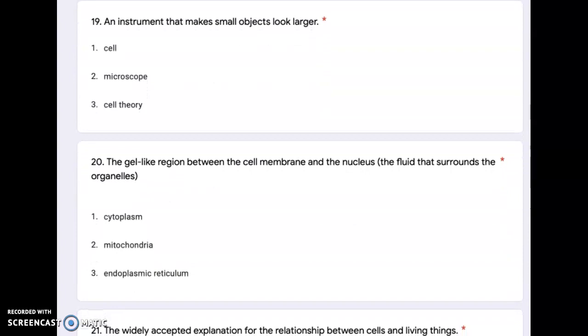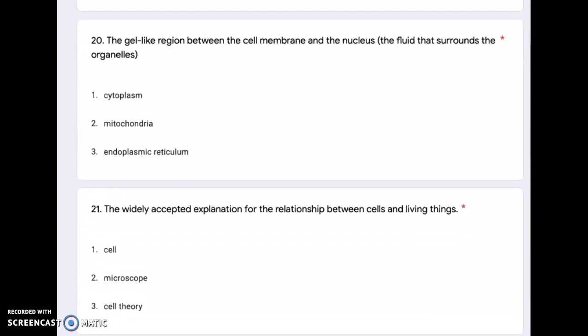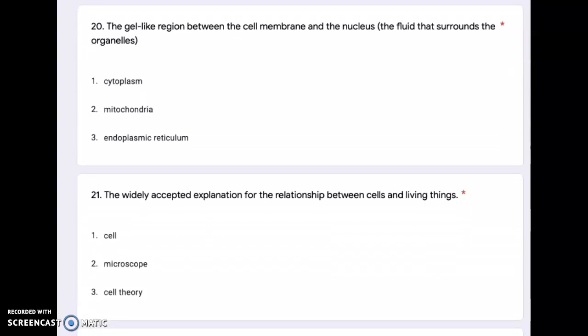Number 19. An instrument that makes small objects look larger. Cell, microscope, cell theory. Number 20. The gel-like region between the cell membrane and the nucleus, the fluid that surrounds the organelles. Cytoplasm, mitochondria, endoplasmic reticulum.